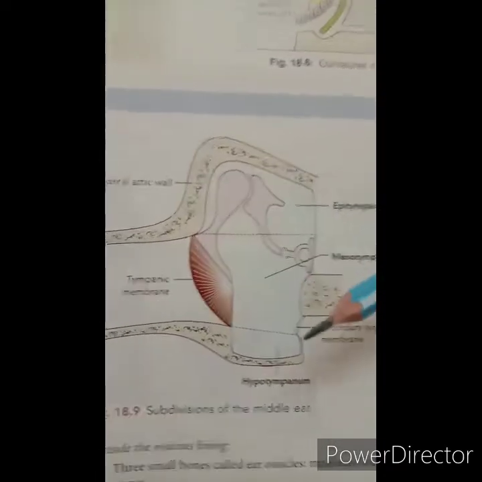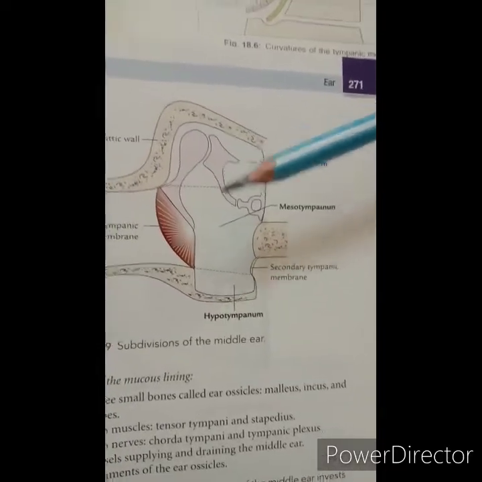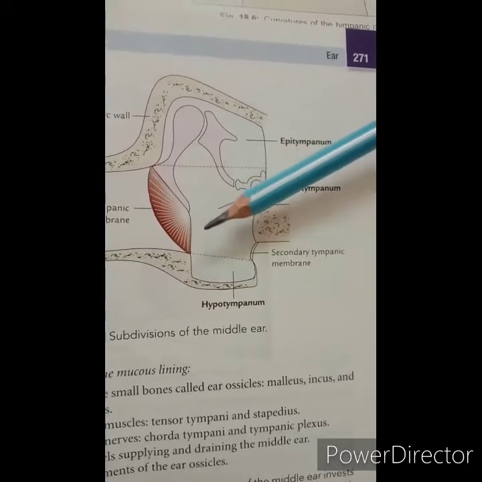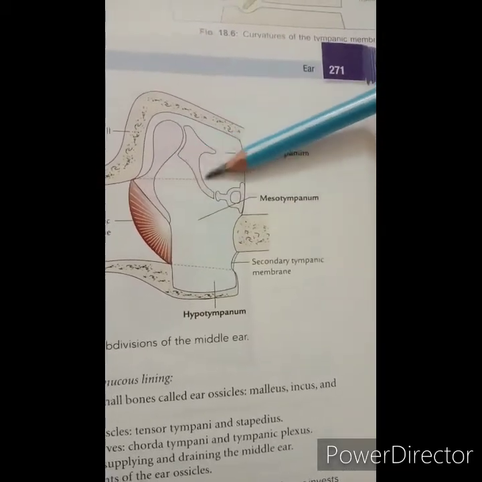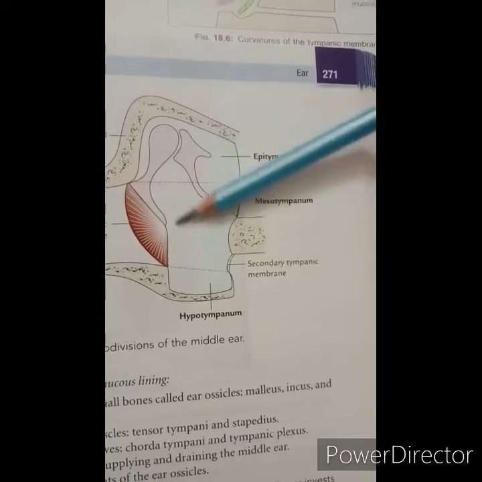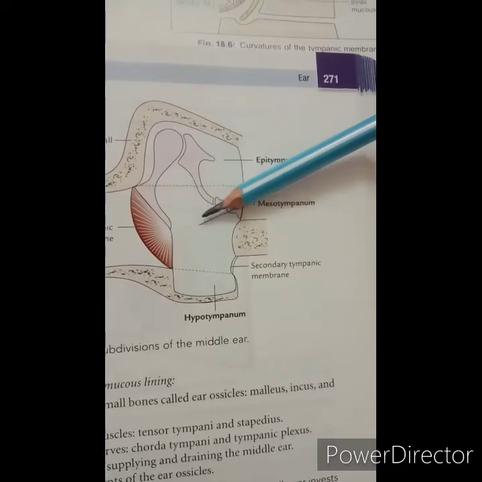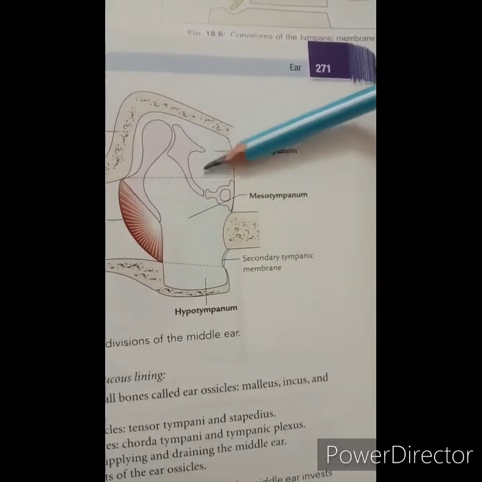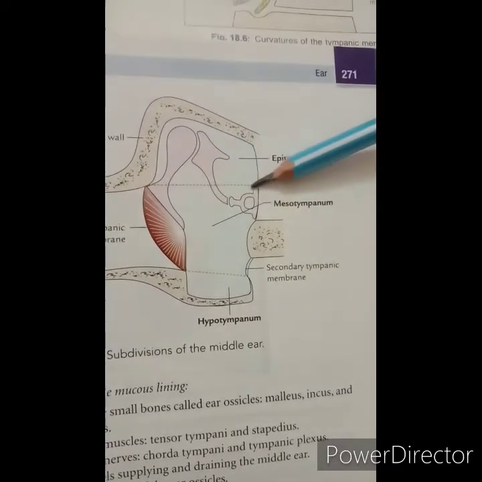Then the subdivisions of the middle ear cavity. The tympanic cavity extends much beyond the limits of the tympanic membrane. So that is the tympanic membrane, and posterior to it the cavity of the middle ear is present. It is divided into three parts. First is called the epitympanium. So this one, and that is the limiting line.